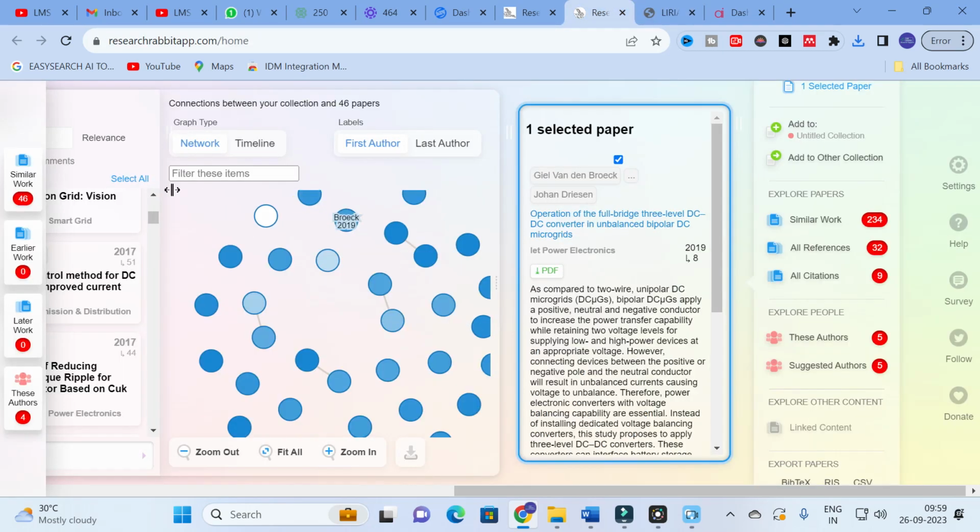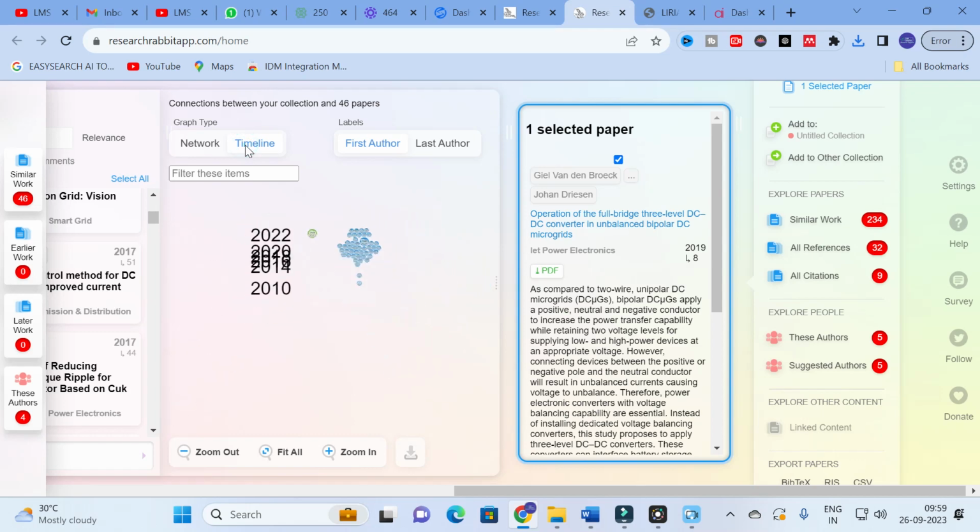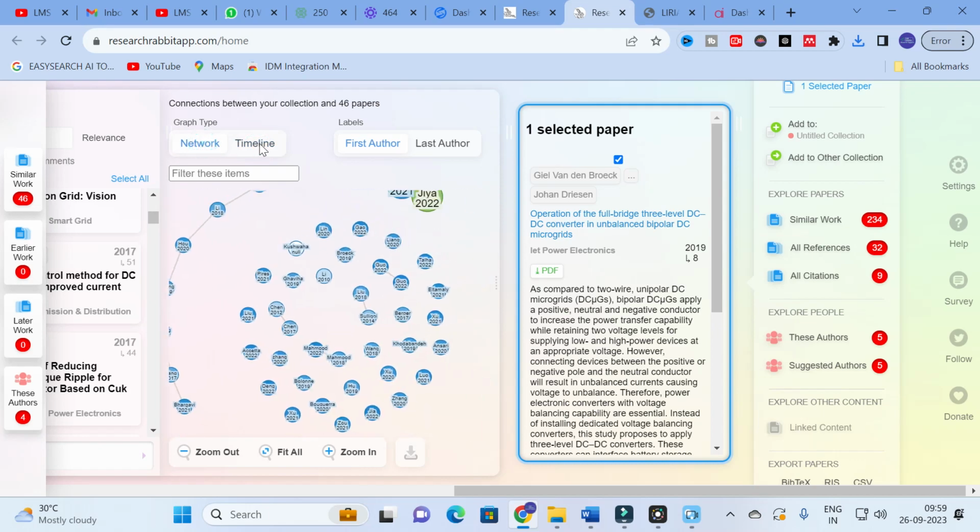Here you can also find all the most relevant papers related to that particular topic. So it will be a better option. And also you can see the timeline. This is an important thing. Mostly you can select your references as recent references.